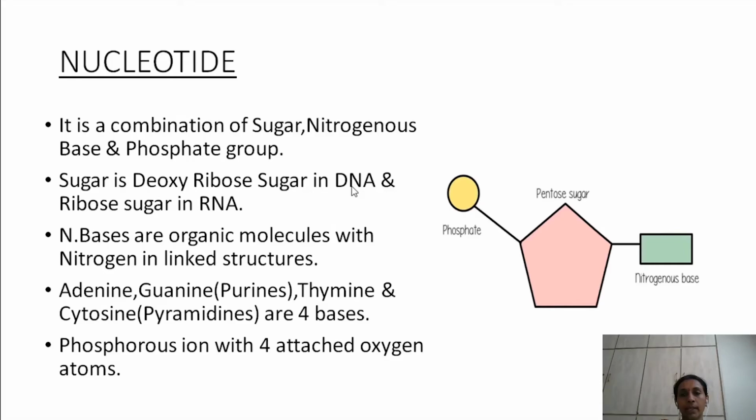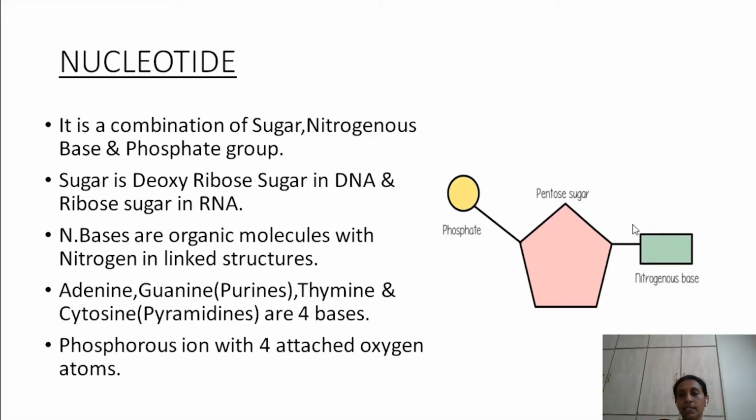Why does it have this name? Because it has a deoxyribose sugar in it. Hence it is called deoxyribonucleic acid. As RNA has ribose sugar, it is called ribonucleic acid. DNA and RNA are nothing but nucleic acids.